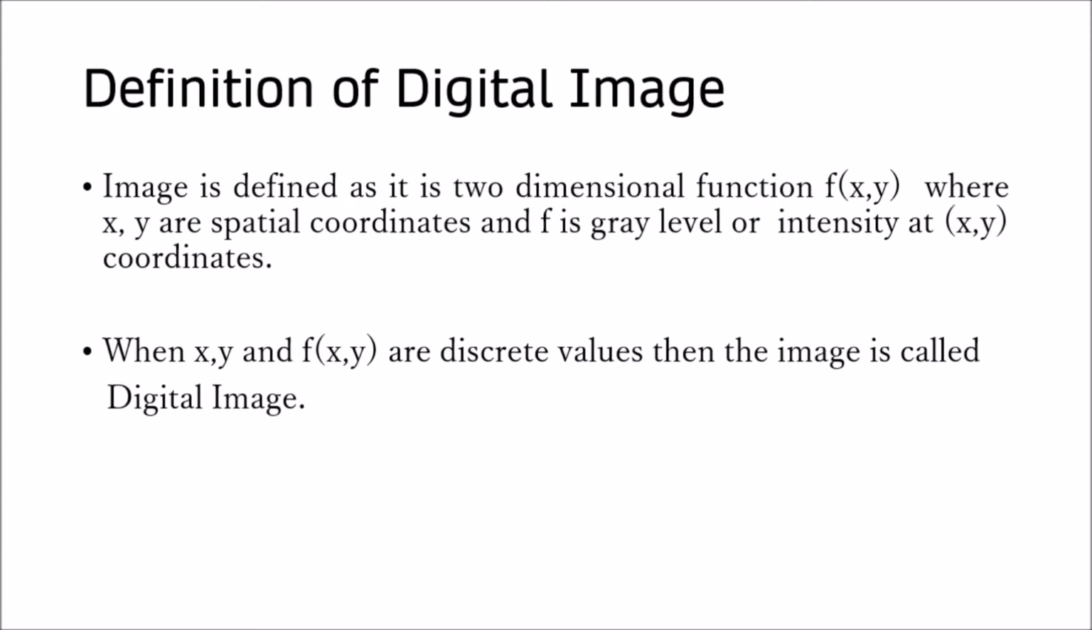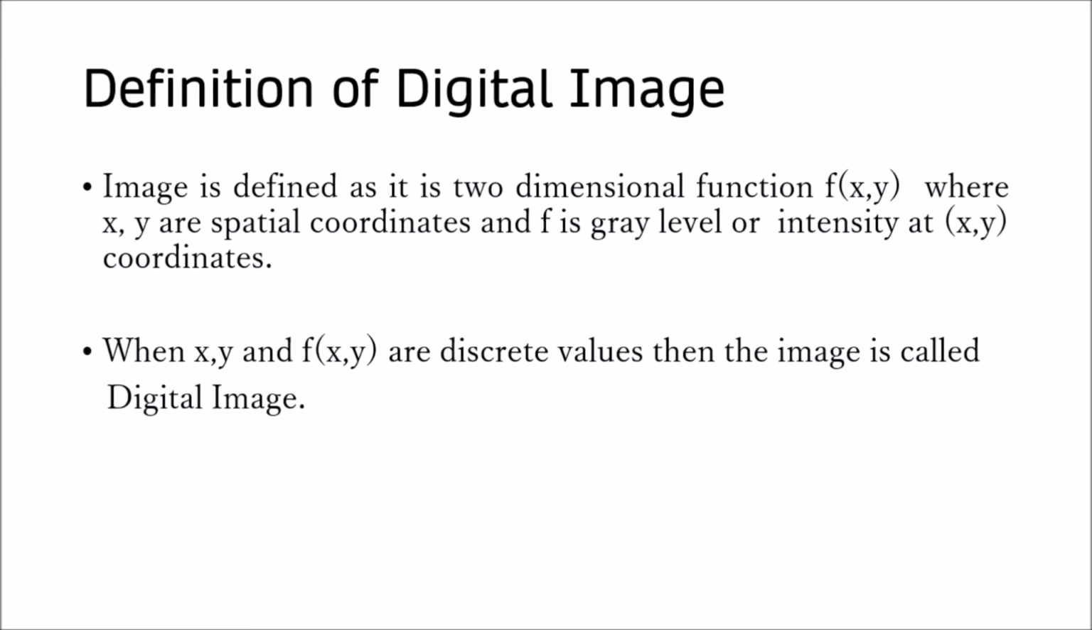Now what is a digital image, or what is the definition of a digital image? An image is defined as a two-dimensional function f of x, y, where x, y are the spatial coordinates and f is the gray level or intensity at that x, y coordinate.